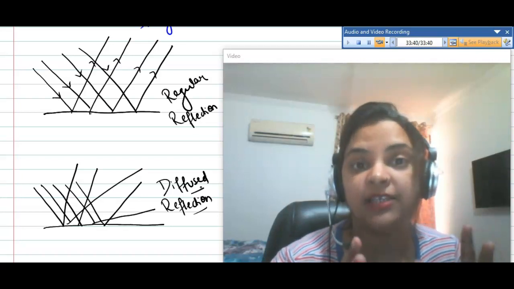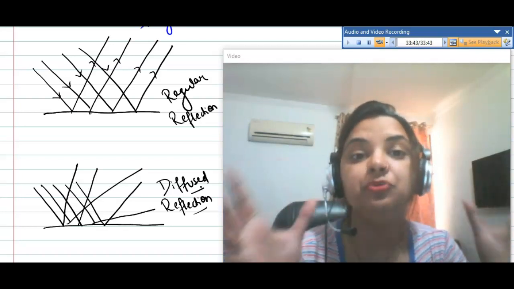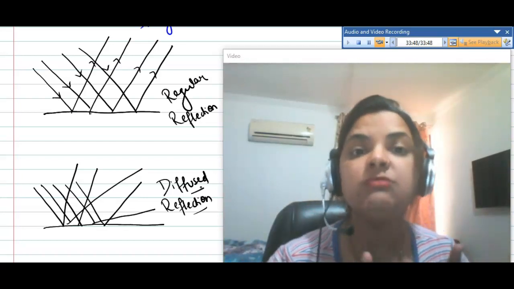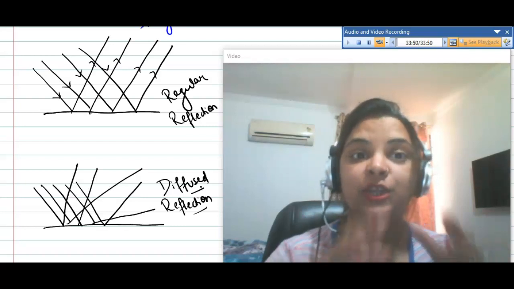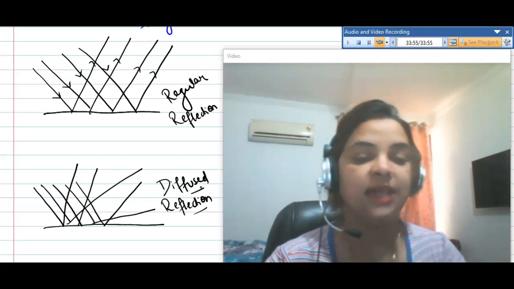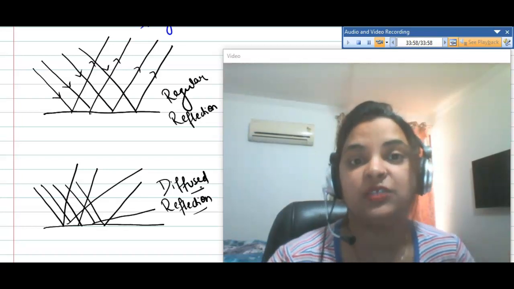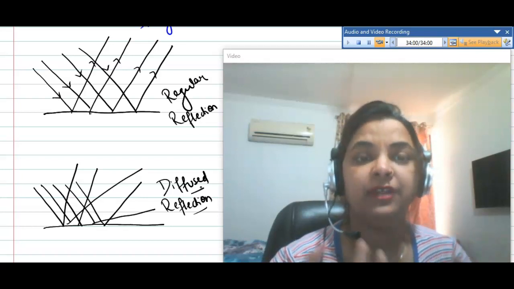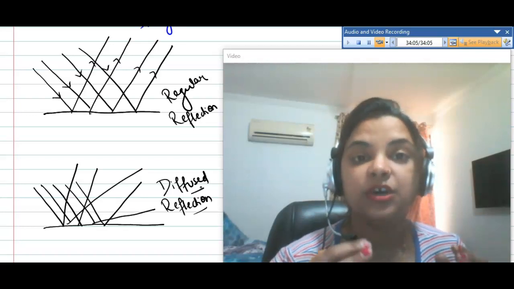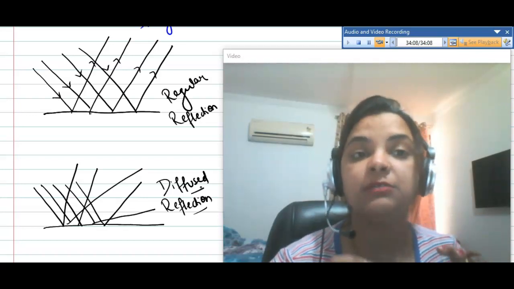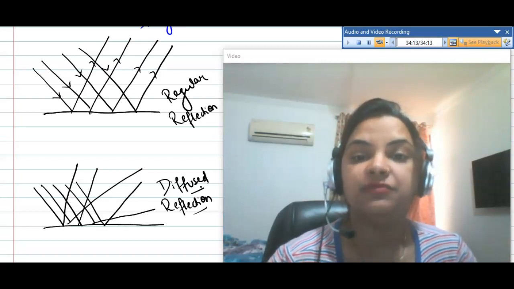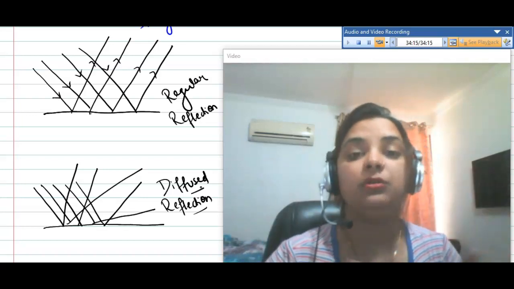Those rays of light are diffused, they are irregularly spreading over the area. This is the reason we are able to see the whole area at once. So these are examples of diffuse reflection. When we are reading a newspaper or a book, we can see all the words or all the sentences of that particular page. It is just due to diffuse reflection because light is spreading all over that page.